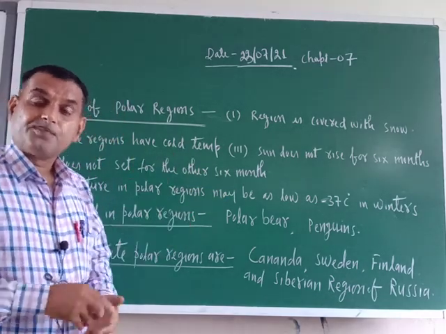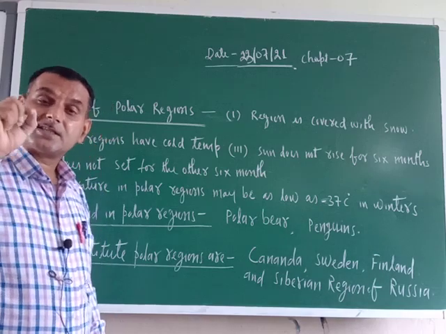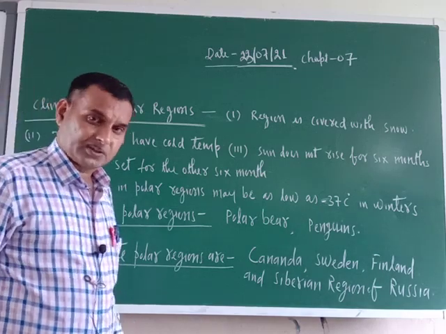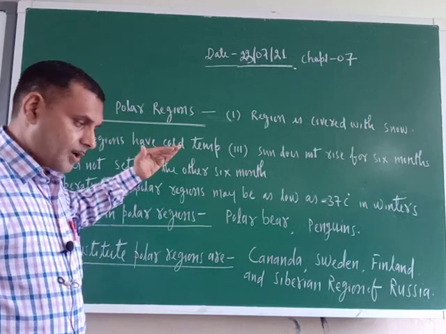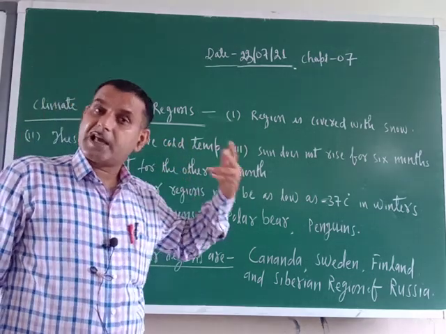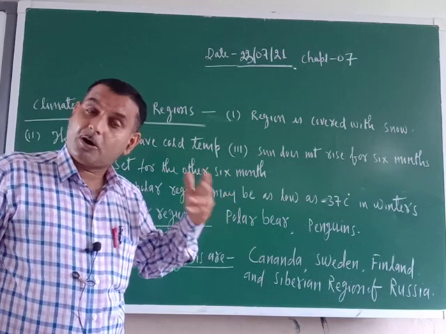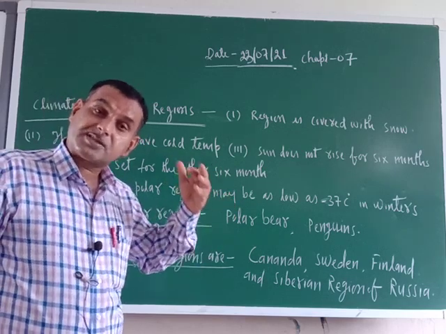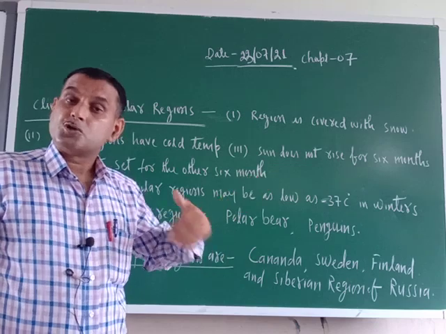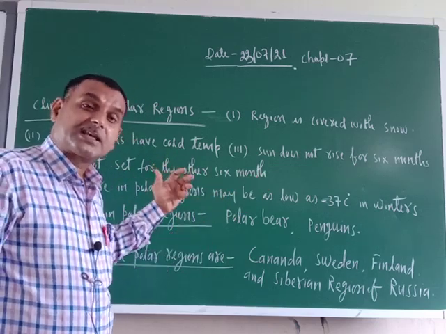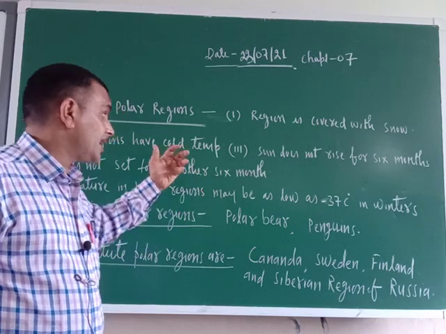Moreover, the sun does not rise for 6 months and does not set for the other 6 months. So, what are you guessing? The animals living there should develop such body features so that they can live successfully in such harsh climatic conditions.